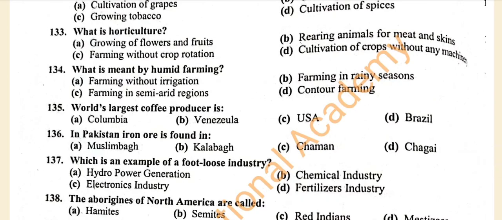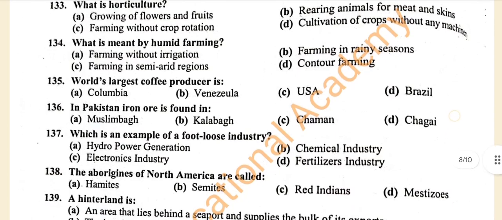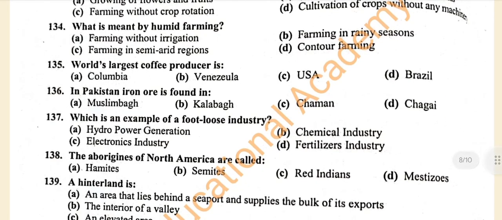Question number 135. World's largest coffee producer is A. Colombia. B. Venezuela. C. USA. D. Brazil. And the correct answer is D. Brazil. Question number 136. In Pakistan, iron ore is found in A. Muslim Bagh. B. Kala Bagh. C. Chaman. D. Chagi. And the correct answer is B.